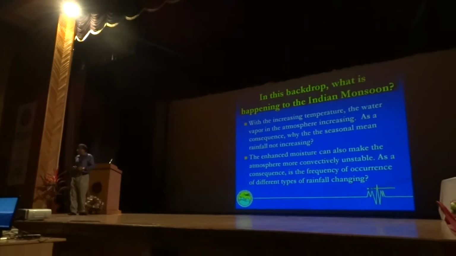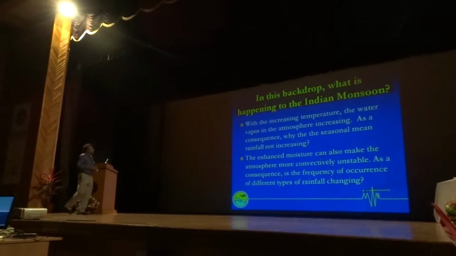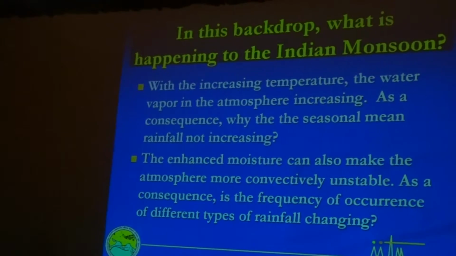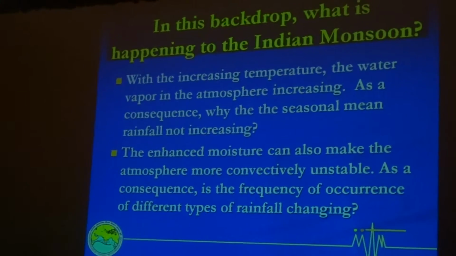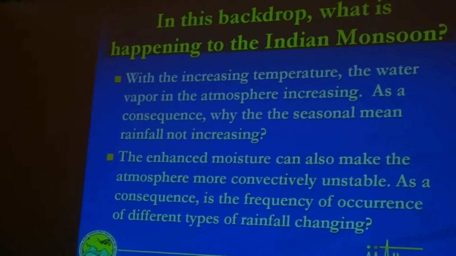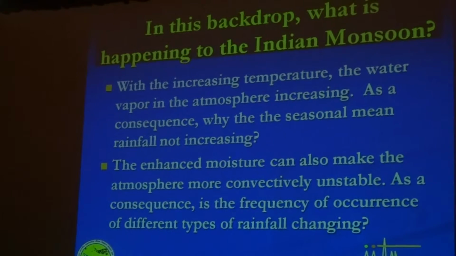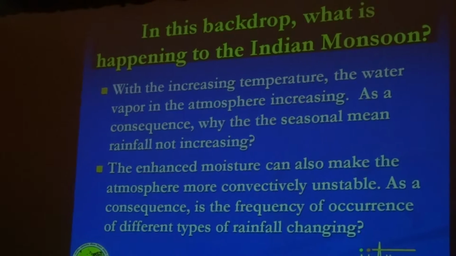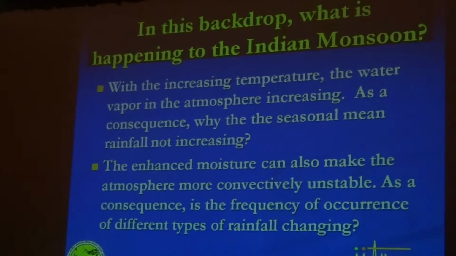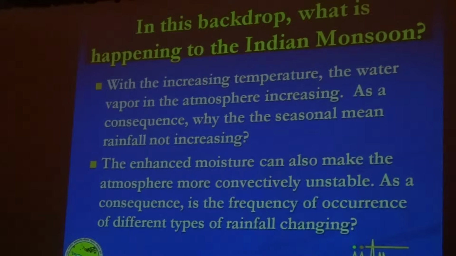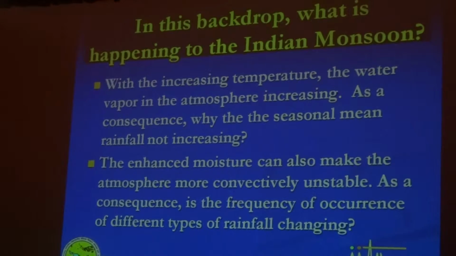The global change or the global warming. So this was one possibility that we have already. The large scale mean temperature and mean rainfall are affected by large scale circulation, but we realize that one possibility is that as the temperature increases, the moisture holding capacity of the atmosphere increases,